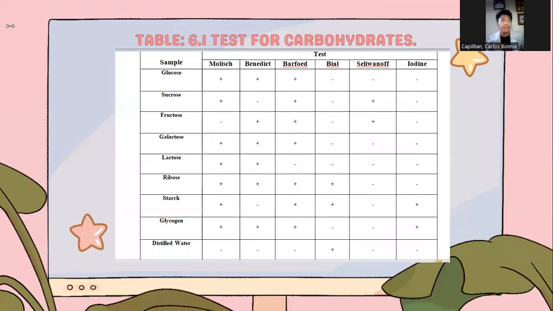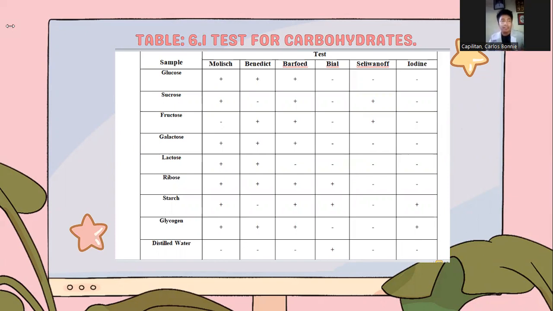So, tests for the carbohydrates. In sucrose, in the Molisch test, we already know that it is the general test for carbohydrates. Then the positive color will be purple. If the sample were negative, then it means an absence of carbohydrate. So we already know that the sucrose has a positive result in Molisch.